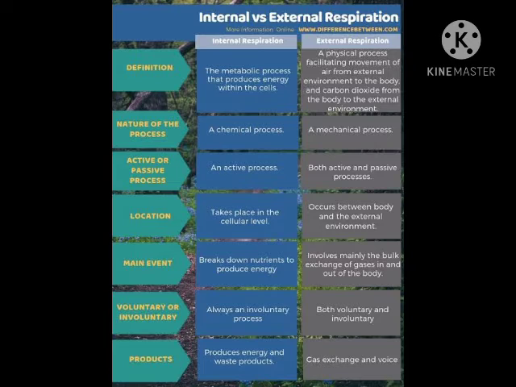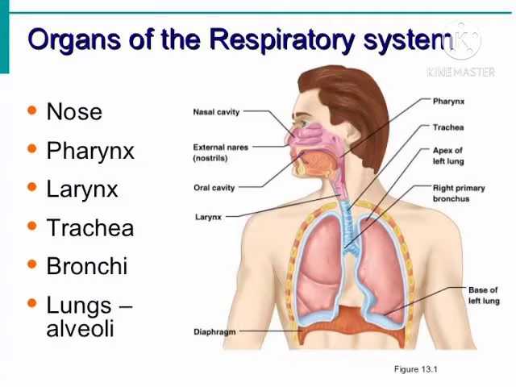Now let's talk about what is external respiration. External respiration is a physical process in which oxygen is taken in and carbon dioxide is given out. And as the name suggests, it takes place outside the cell, and in it, no energy is released from the body.